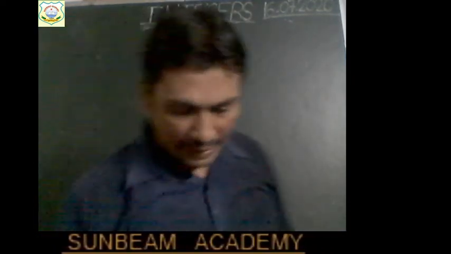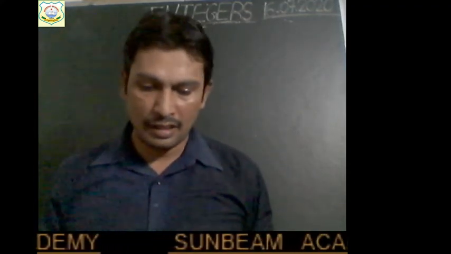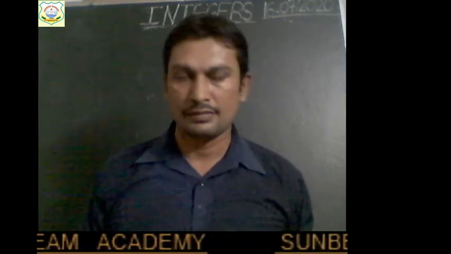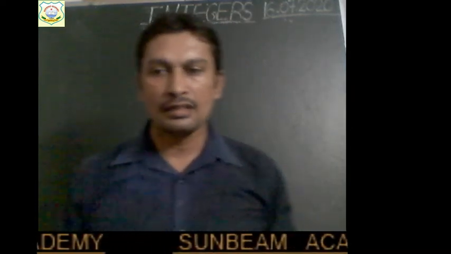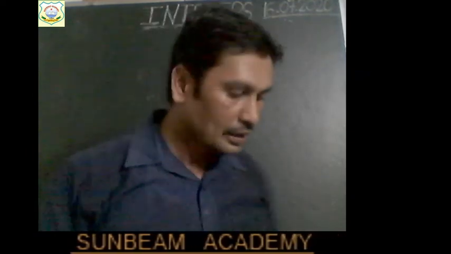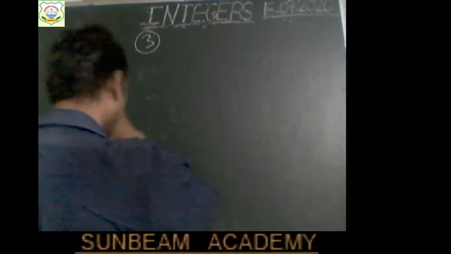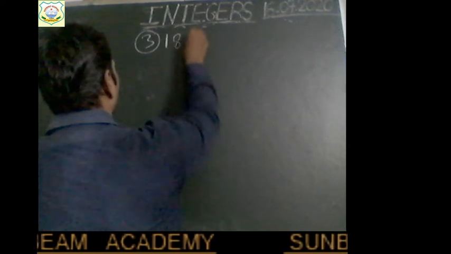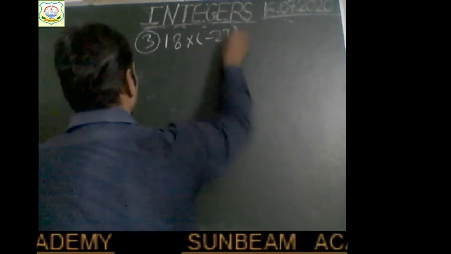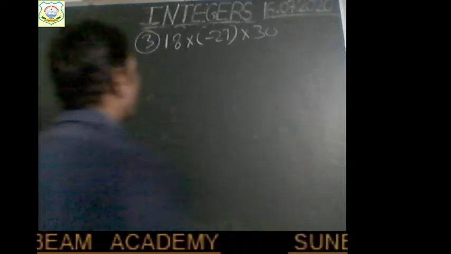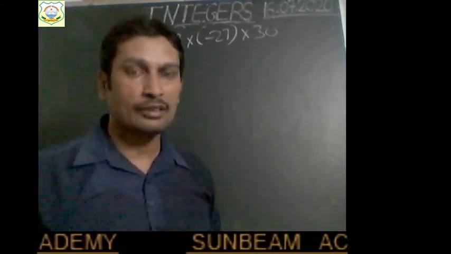We will move to the next question. Children, read question number 3 now. Use convenient grouping and find the values of. Right children? So this is the question. We are solving question number 3. Write it: 18 into minus 27 into 30. Right children? 18 into minus 27 into 30.